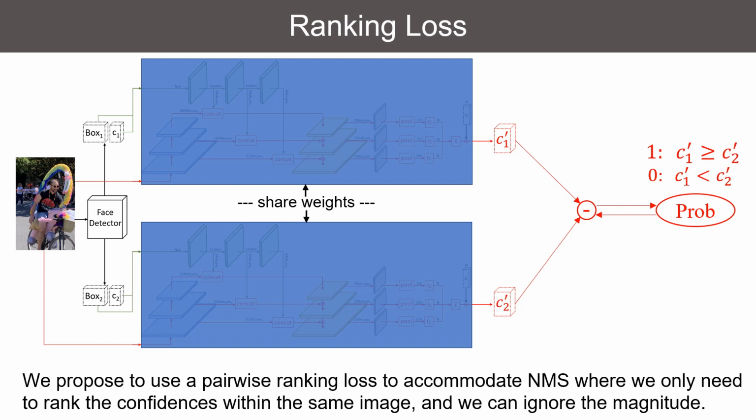Our loss reflect the greedy behavior of NMS, where NMS does not care about the confidence order across different images or the confidence magnitude at all. NMS will simply pick the highest confidence and suppress the rest. In contrast to directly regressing to the oracle confidence, we reduce the problem from regression to local ordinal ranking.